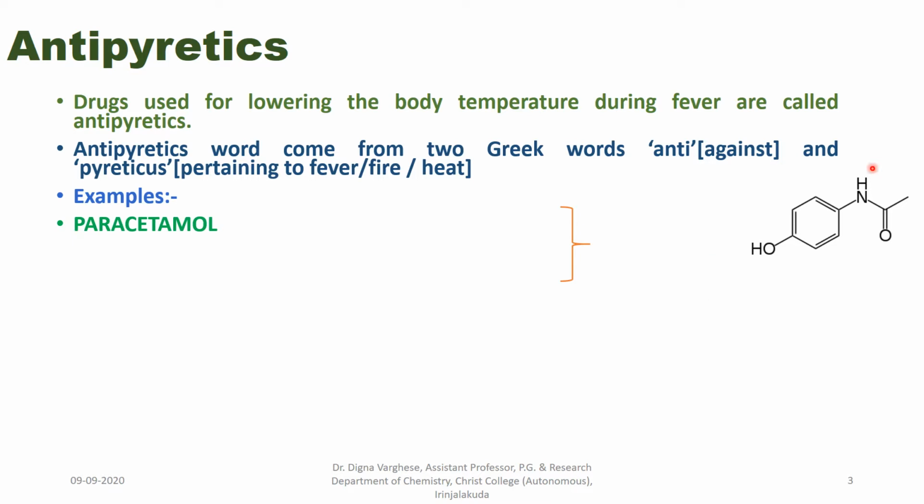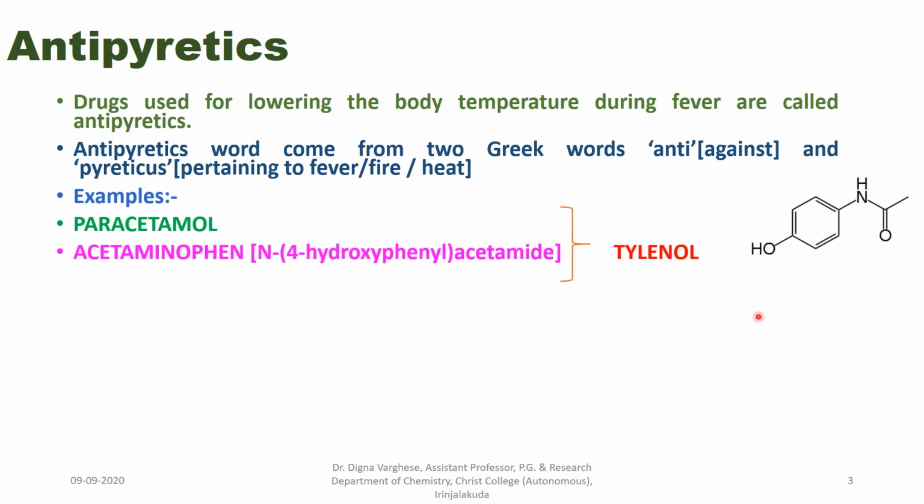Its structure is shown here. Acetaminophen, that is also known as N,4-hydroxyphenylacetamide. Paracetamol and acetaminophen is known as Tylenol. Its structure is 4-hydroxyacetamide. This is the acetamide group that is attached to the fourth position. There is a hydroxyl group.